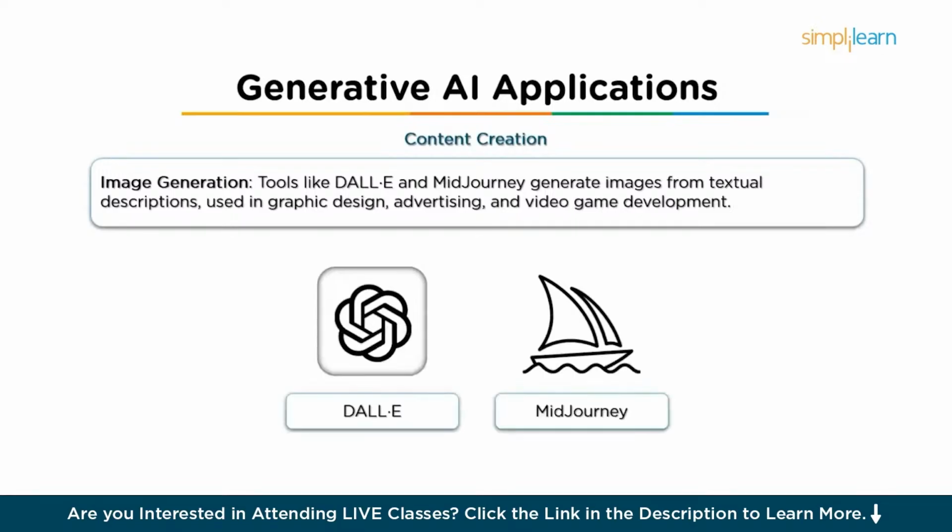Next, we have image generation. So models like DALL-E and Midjourney are used to generate images based on textual descriptions. For example, you could type a futuristic city with flying cars and the AI would generate a detailed image based on that description. So this has wide applications in graphic design, advertising, and video game development, where unique visual